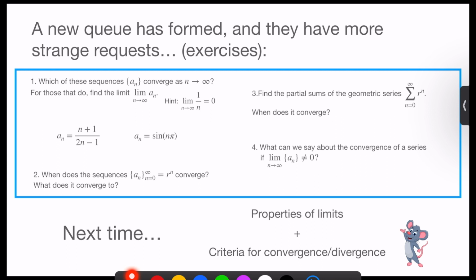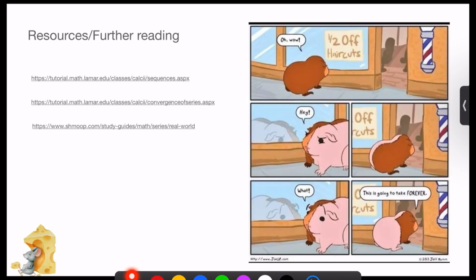And a new queue has formed, and they have even more strange requests in the form of some exercises for you. So do have a crack at these. Let me know if you have any issues. Next time we'll be looking at the properties of limits and criteria for convergence and divergence in much more detail.